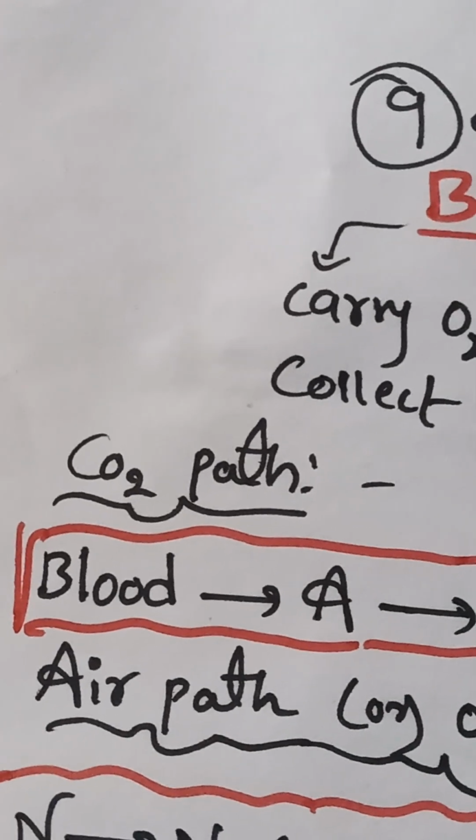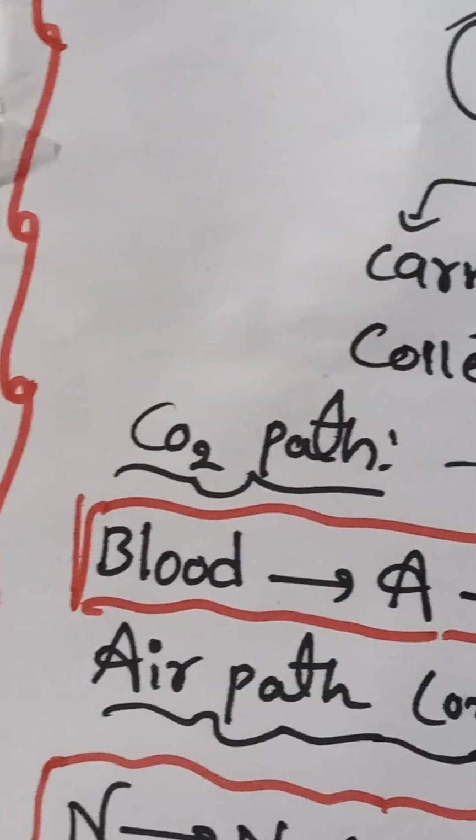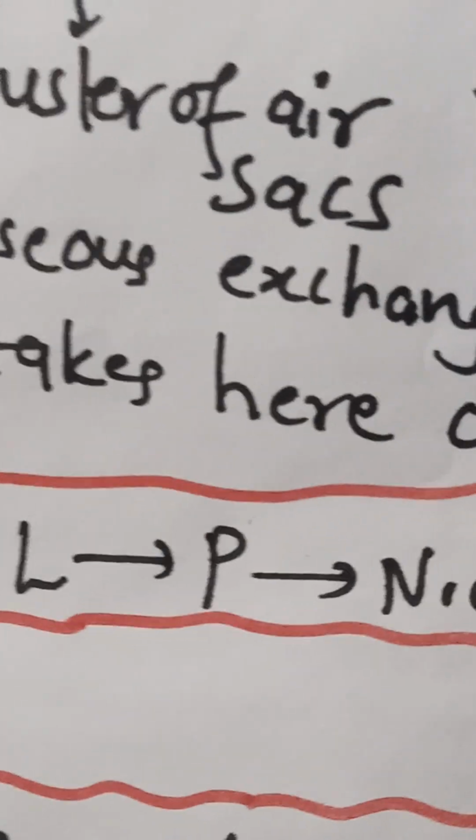Whenever the blood gives the oxygen, the waste product carbon dioxide is collected from the cells, and from the blood the carbon dioxide enters into the alveoli, next bronchioles, bronchus, trachea, larynx, pharynx and nasal cavity, then the nostrils to be sent outside.